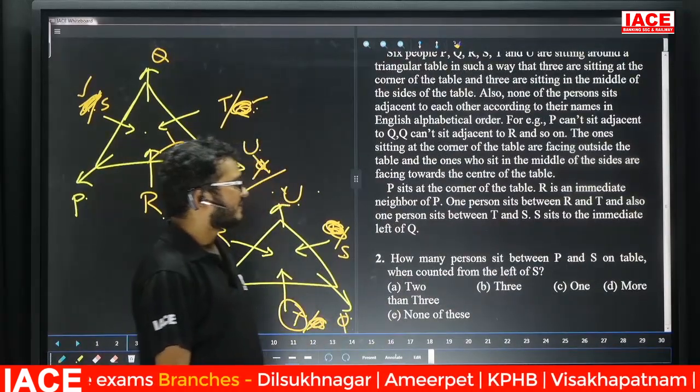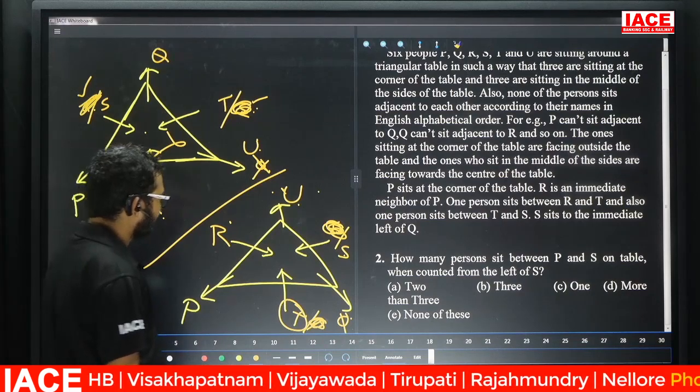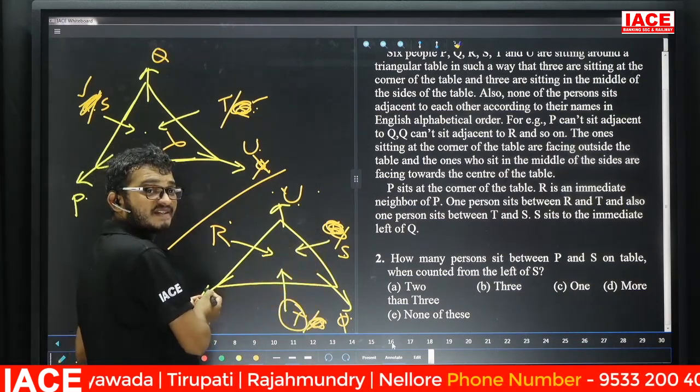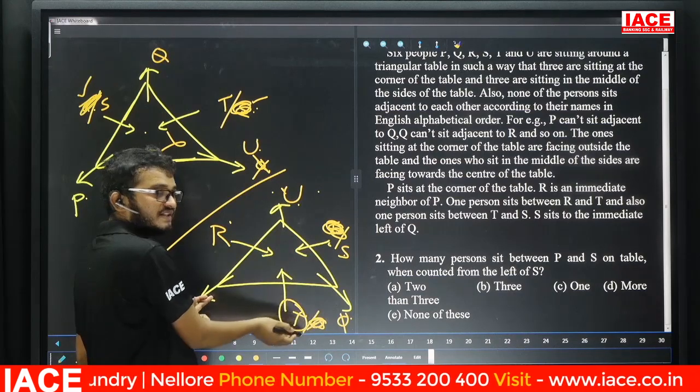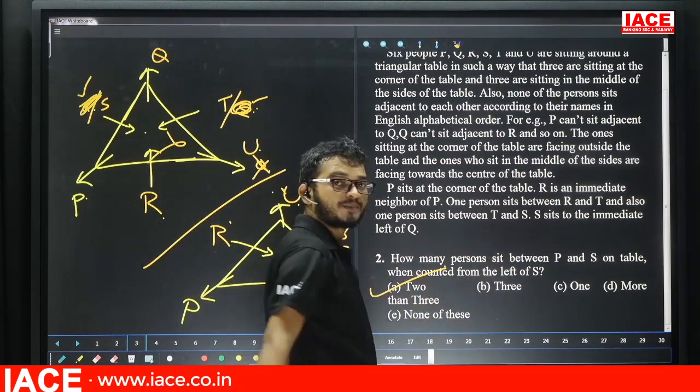Question number 2, how many persons sit between P and S on the table when counted from left of S? Between P and S, how many persons are sitting when counted from left of S? Left of S, 1 here, 2 members here we are having. Then question number 2, option A.